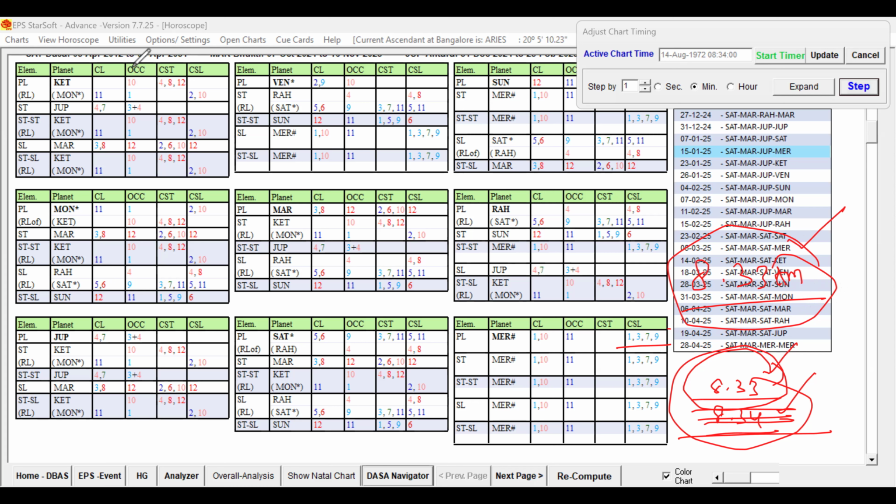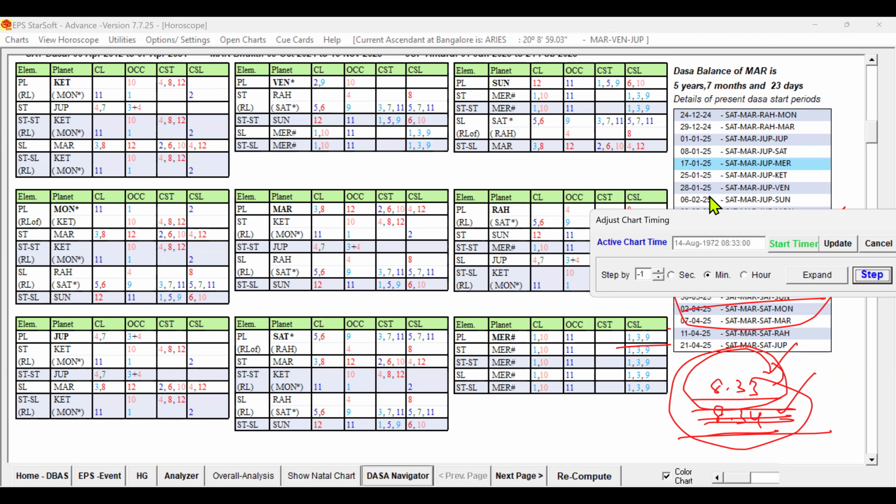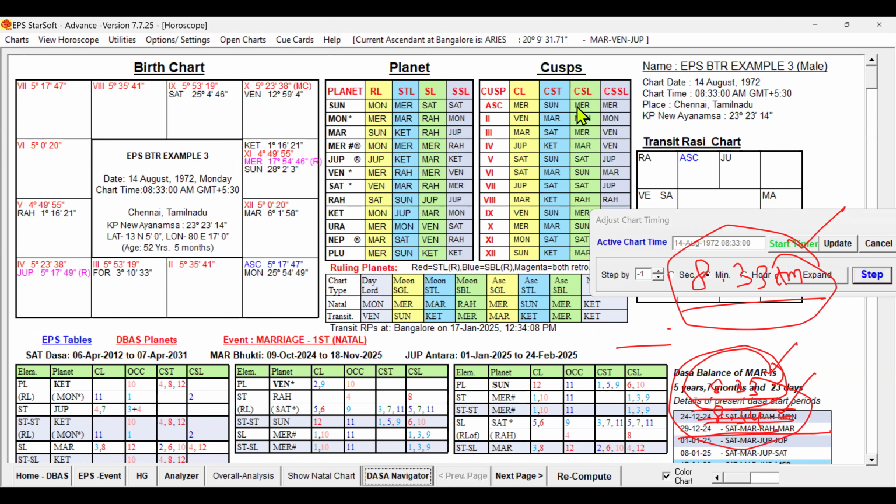Let me reduce the birth time by one minute and check the ascendant also, which we discussed while we were studying the ruling planets at the start of the video. Now you can see the ascendant sublord is Mercury, sub-sublord also Mercury. So Mercury is in the ruling planets, not Saturn, as already discussed. So that has given an indication of what purpose we are doing.